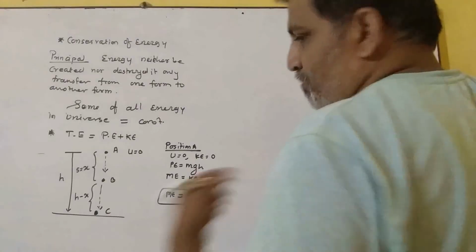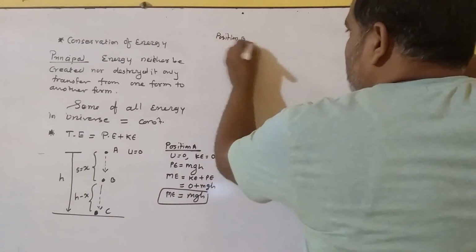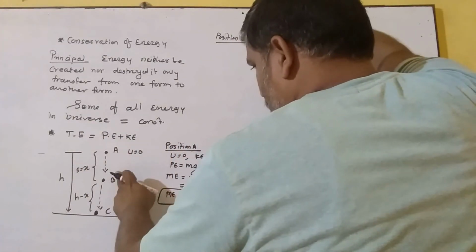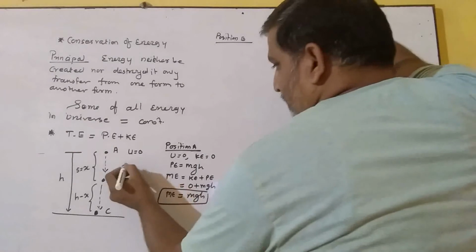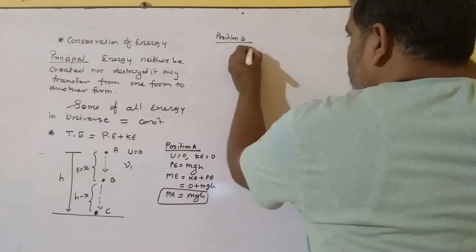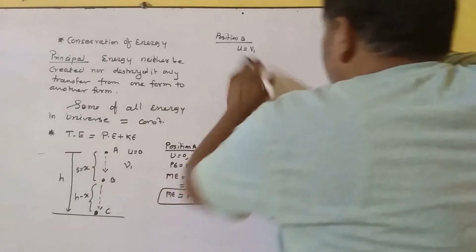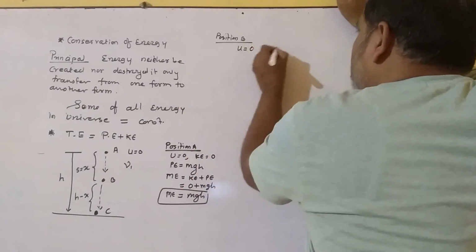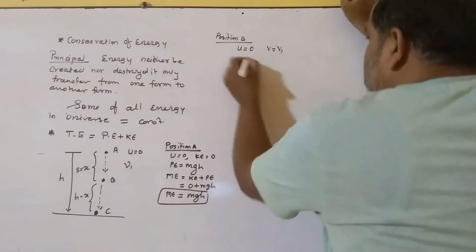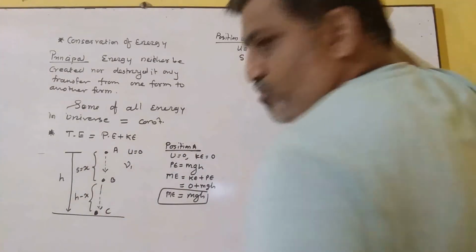Now let's see position B. This body at position A starts falling down, so say it acquires a velocity v1 over here. Initial velocity is 0 and the velocity becomes v1. It started to fall down, right? Second thing, it displaces by a distance x and reaches position B.